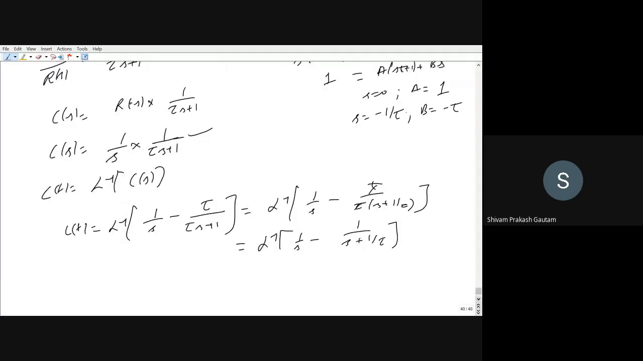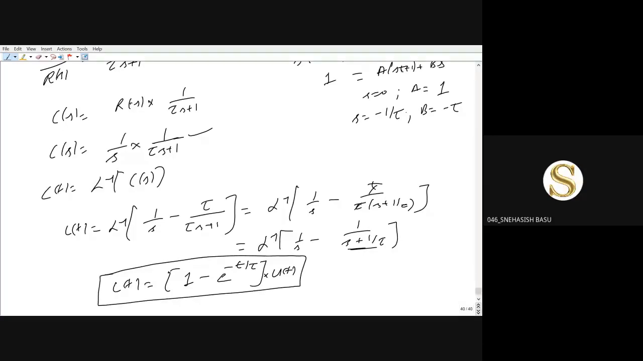Calculate this. What is the Laplace inverse of 1 by s? It is 1, that is the unit step. Minus, what will be the Laplace inverse of this function? e to the power minus t by tau multiplied by u(t). Is it okay? Just check it. If you have any issues, let me know fast. Any problem? No, sir. Okay.